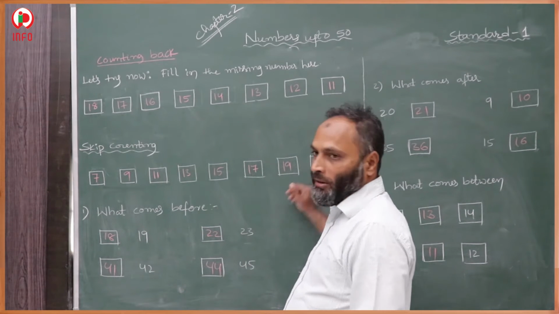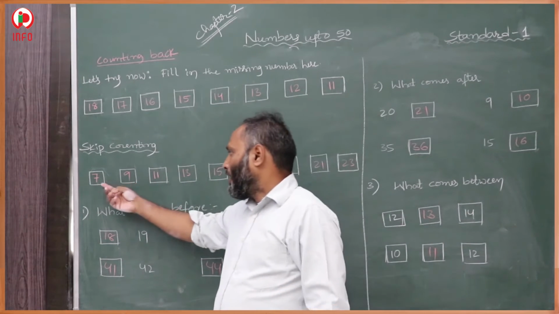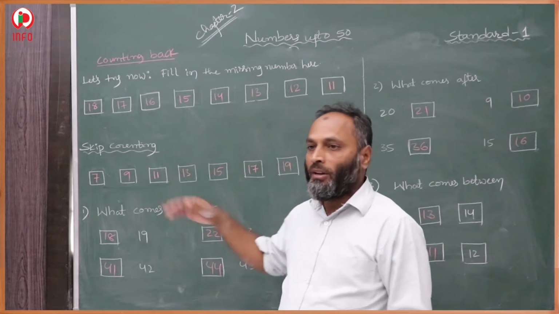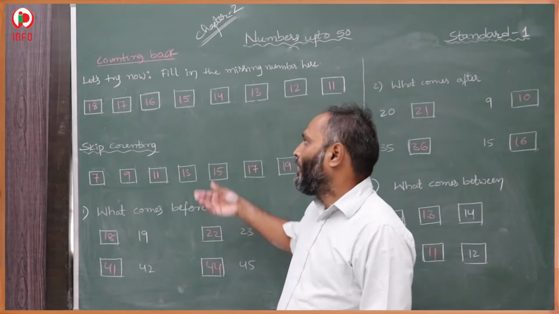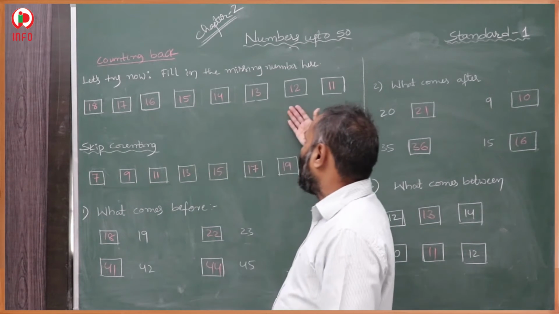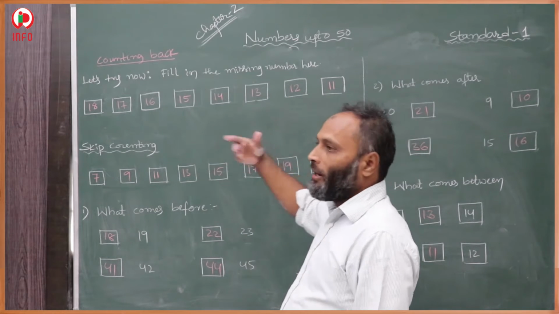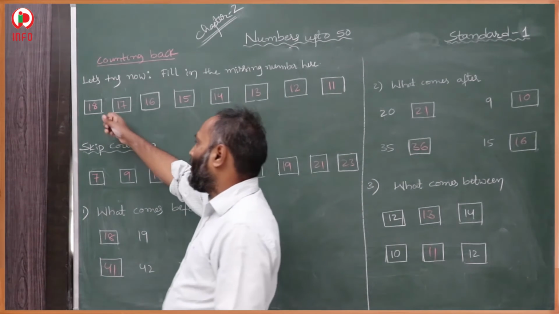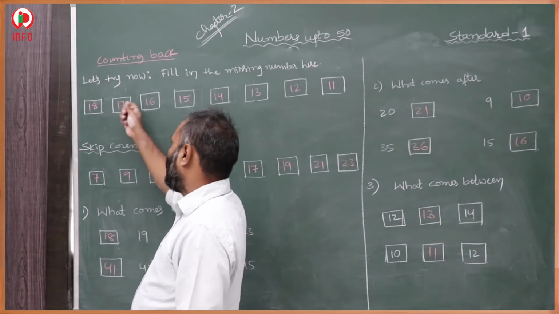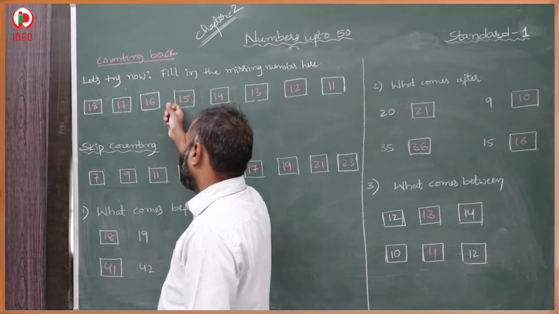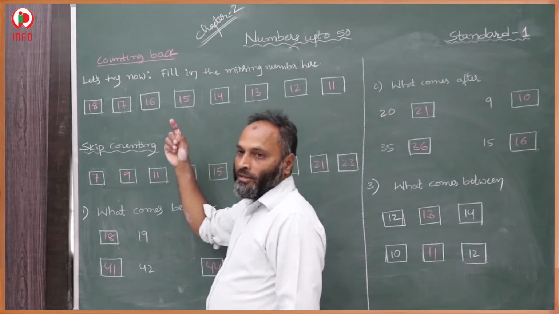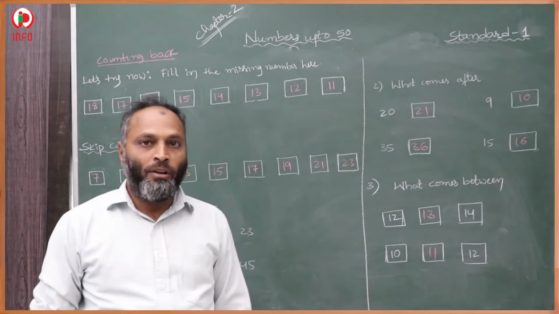So skip counting means, if they give one number skip, then we skip one number and move forward. Here also blanks are missing, this is back counting. Here back counting is given. Say 18, before which number will come? 17. 17, before 16. 16, before 15. Before numbers we have to take here. So this is called back counting.